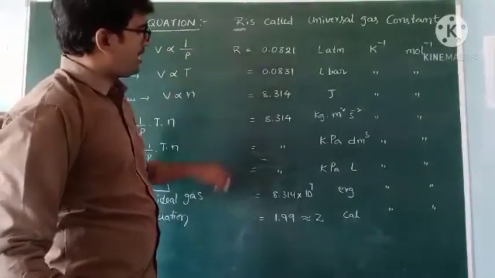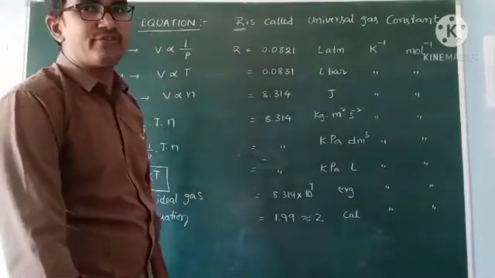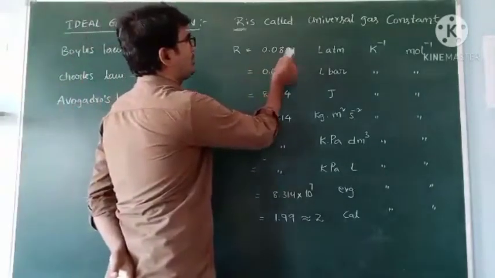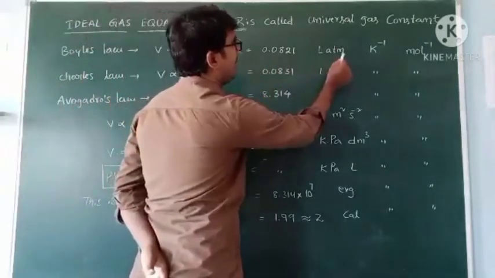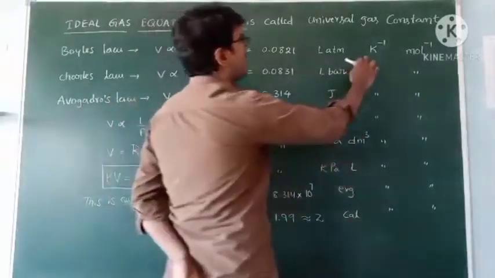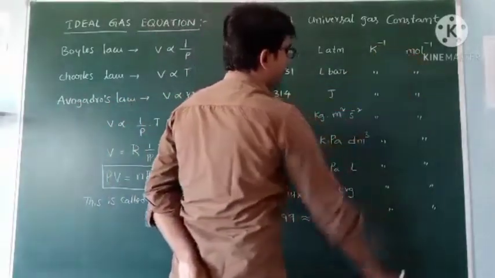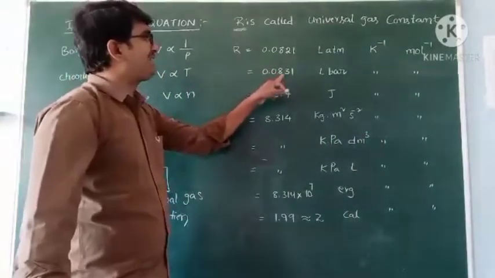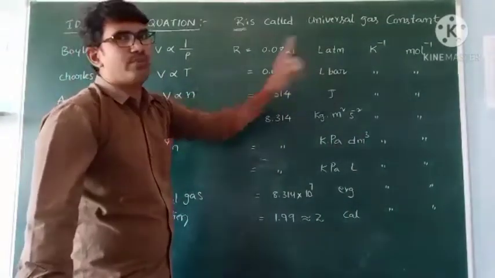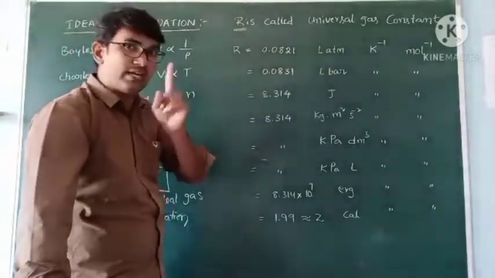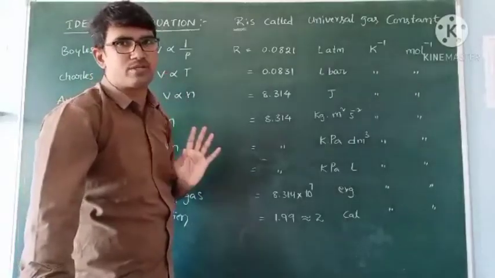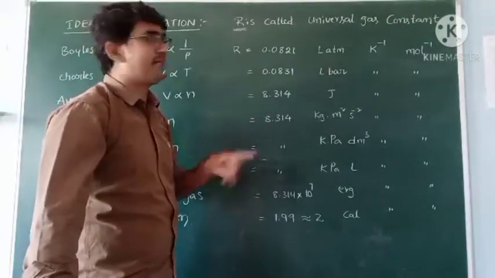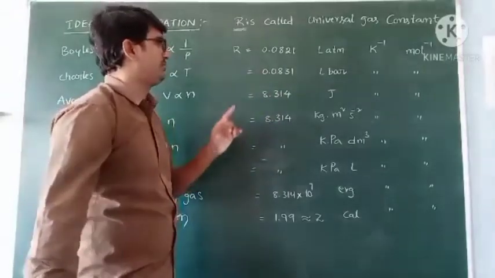Sir, these are the gas constant values. Very, very important. 0.0821 liter atmosphere Kelvin inverse, mole inverse. This one is common. 0.0831 liter bar Kelvin inverse, mole inverse, because we know 1 atmosphere is equal to how many bars? I already explained. So 0.0821 and 0.0831 liter bar Kelvin inverse, mole inverse.